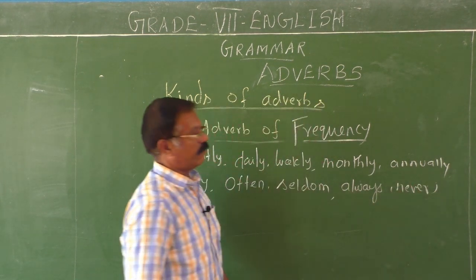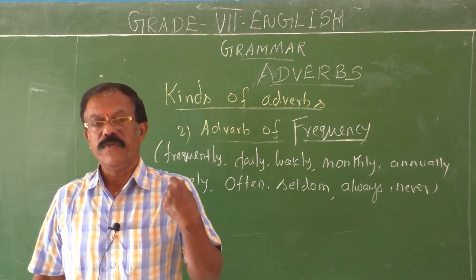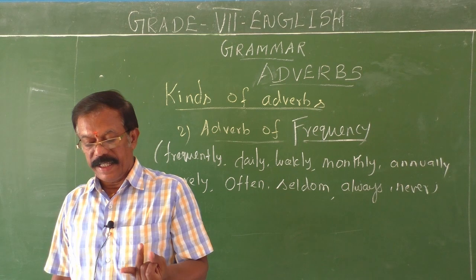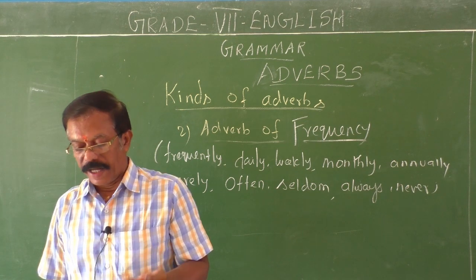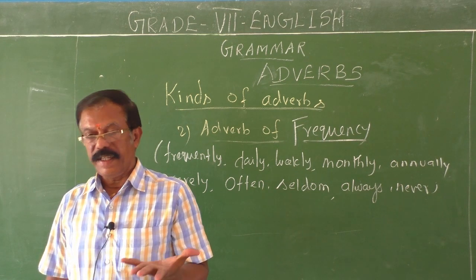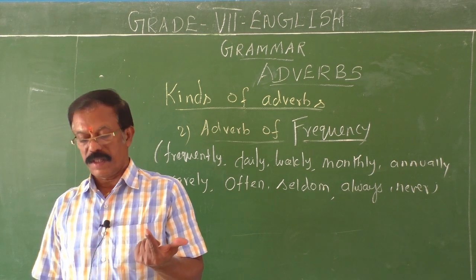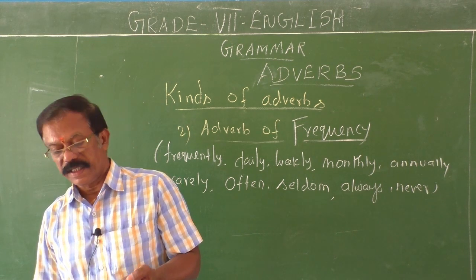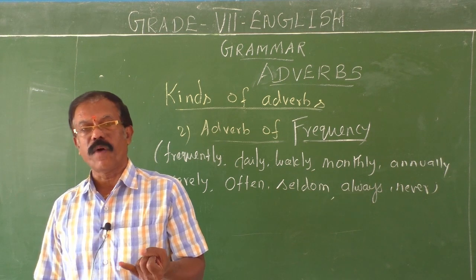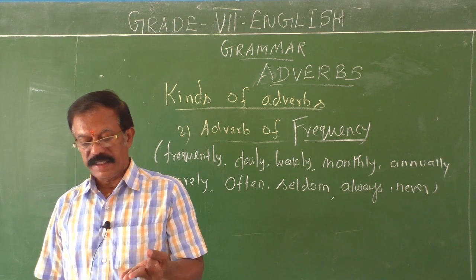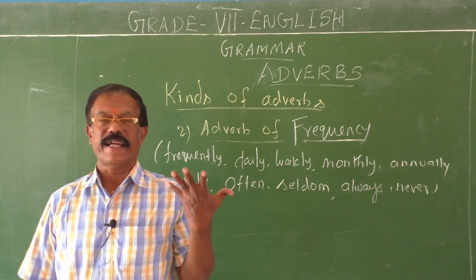They are called adverbs of frequency. See, frequently, daily, weekly, monthly, annually, rarely, often, seldom, always, never, usually, once, twice, yearly, sometimes.